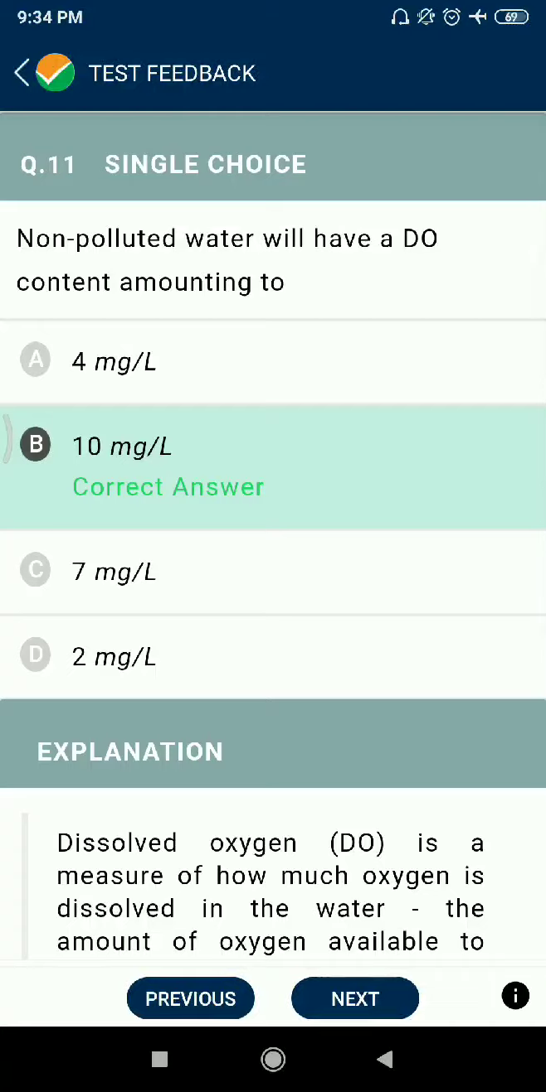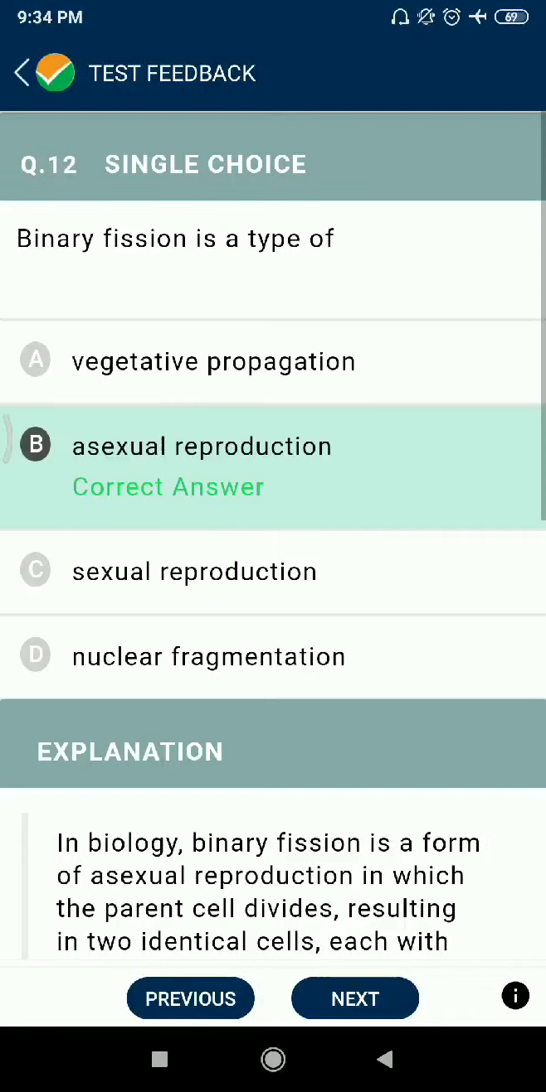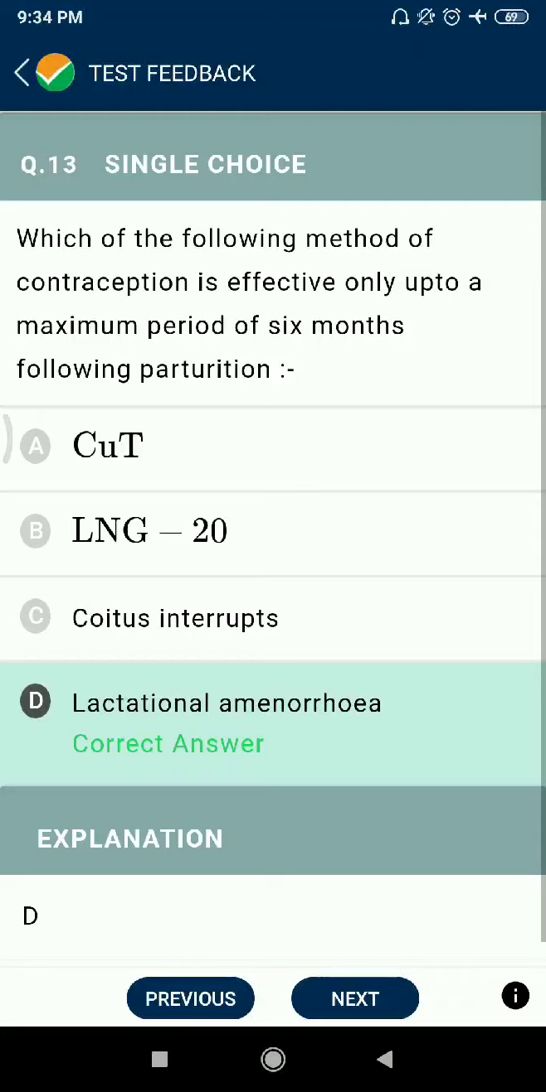Question number 11. Non-polluted water will have a dead organic content amounting to 10 mg per liter. Binary fission is a type of asexual reproduction. Question number 13. Which of the following methods of contraception is effective only up to a maximum period of 6 months following parturition? Lactational amenorrhea.